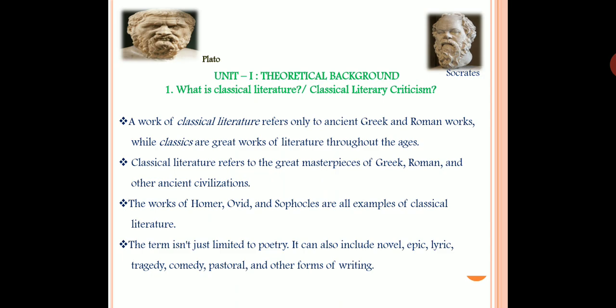Classical literature refers to the great masterpieces of Greek, Roman, and other civilizations. The works of Homer, Ovid, and Sophocles are all examples of classical literature we have. The term is not just limited to poetry, but it also includes various forms of writing. That includes novel, epic, lyric, tragedy, comedy, pastoral, and other forms of writing.